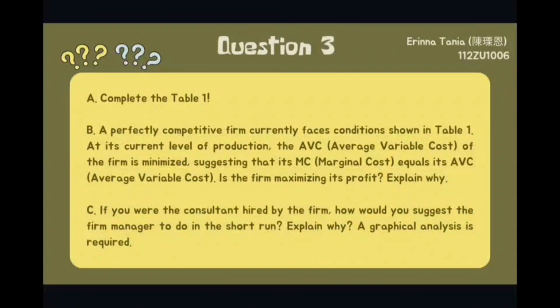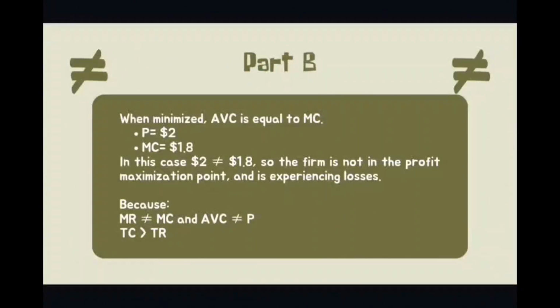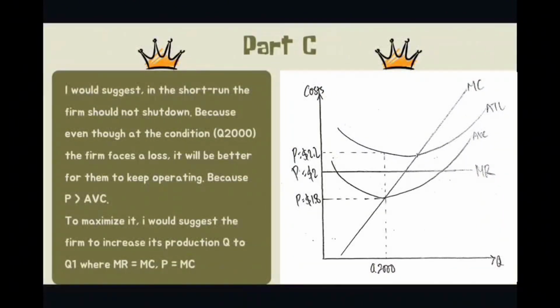And then part C is: if you were the consultant hired by the firm, how would you suggest the firm manager act in the short run? Explain why. A graphical analysis is required. So this is for part C. What I would suggest is that in the short run, the firm should not shut down.